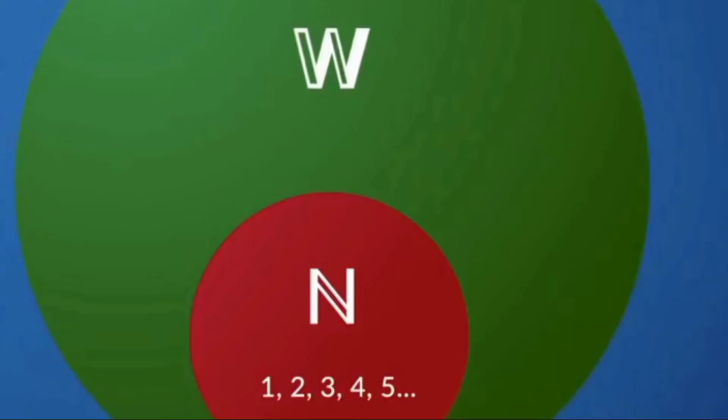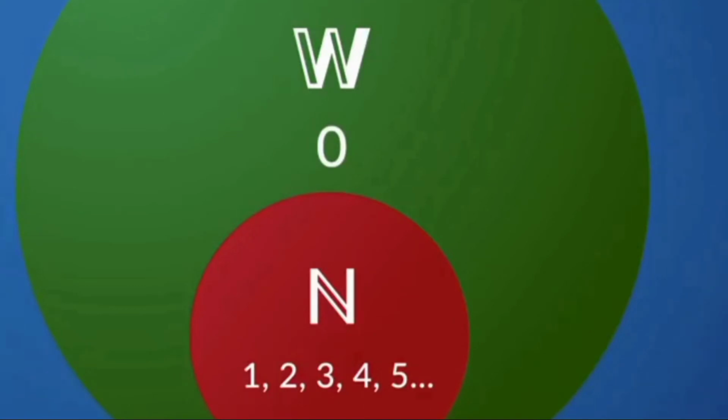Now to the whole numbers. Whole numbers are similar to natural numbers in properties, but this time you start from 0. 0, 1, 2, 3, 4, 5, and so on. So when you are starting the natural numbers with 0, we actually call them the whole numbers.